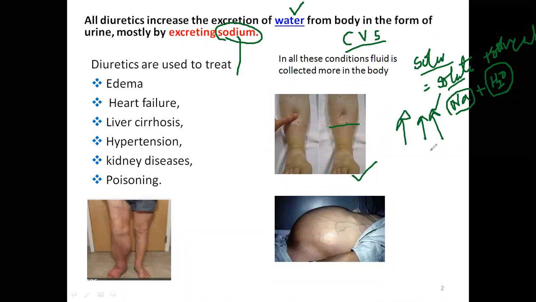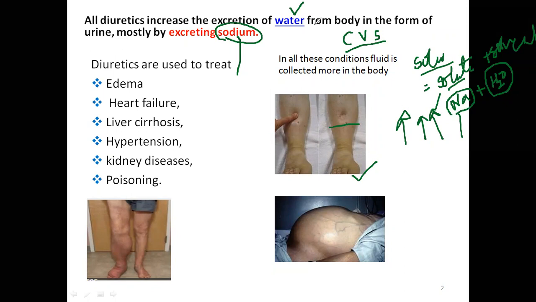That is known as diuretic. When sodium is excreted, automatically water goes. There are some ways in which our body will excrete sodium; we will study them in the further slides.